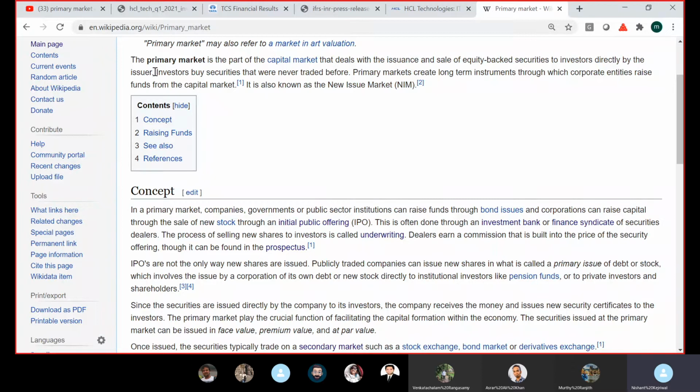Okay, and this point highlights it very clearly. Investors buy securities that were never traded before.